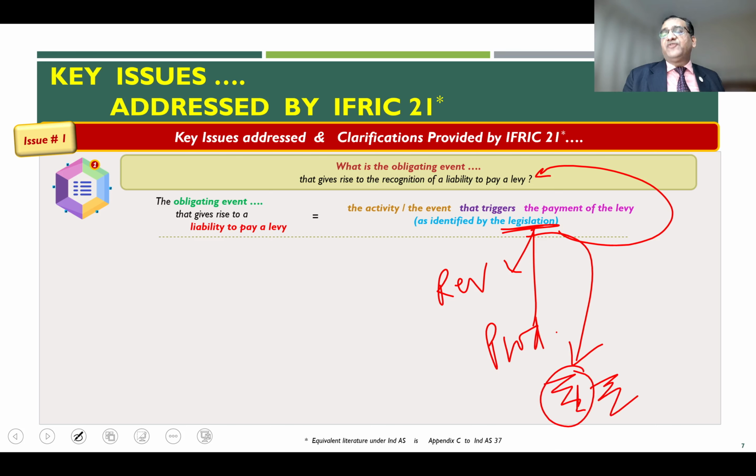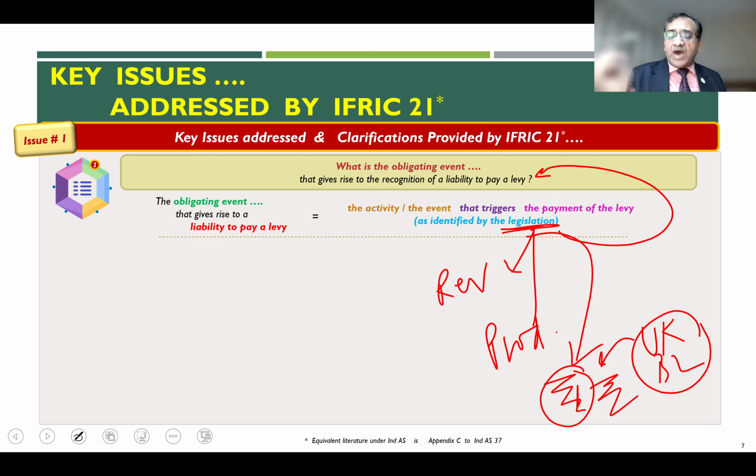So for example, if you are in the banking industry, last week I told you about the UK banking levy. In a scenario like this where you have a banking levy, if you being a bank continue to be in that business, then you may be subjected to a levy at a certain percentage based on the specific criteria, which is part of the legislation.